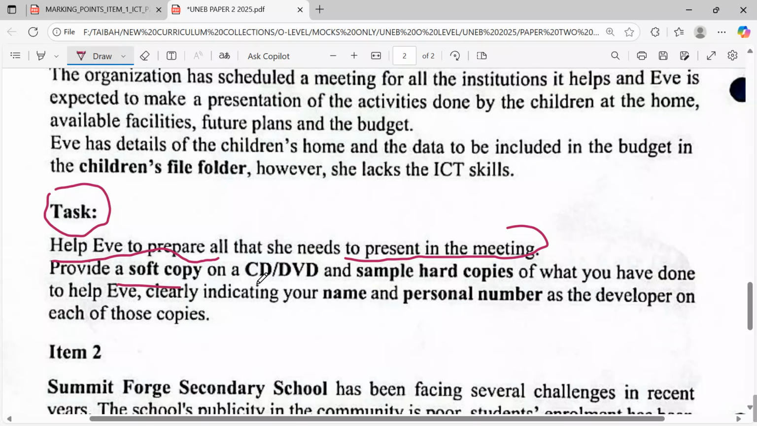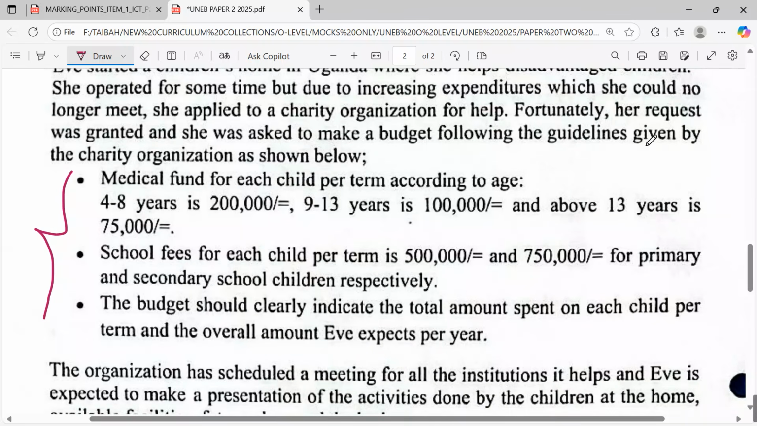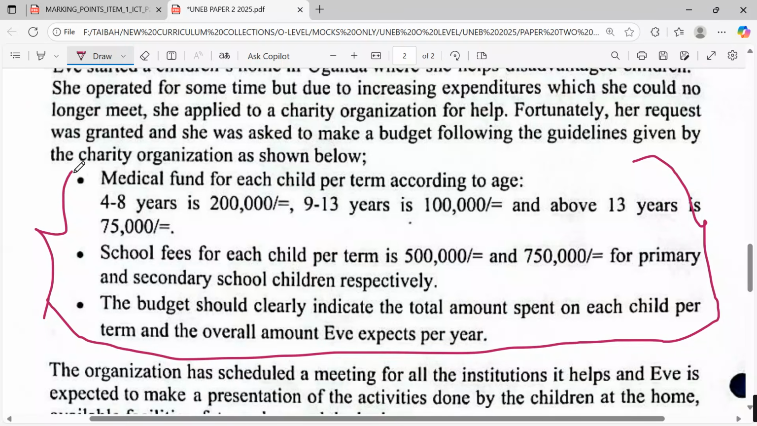Provide a soft copy on a CD or DVD and sample hard copies of what you have done to help Eve, clearly indicating your name and personal number as the developer on each of those copies. Now when we look at this, we see that the scenario is well customized, so we are going to follow the same footsteps to see that we achieve the target at hand. But when you check here, we have key running elements that we are to uphold and get things done well.